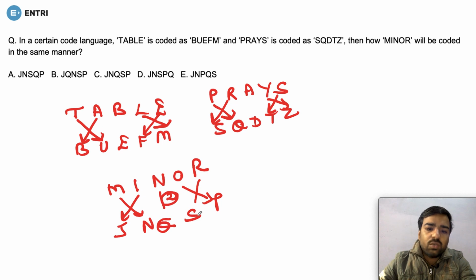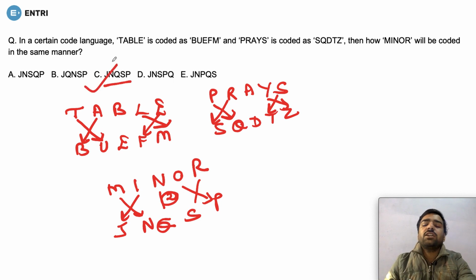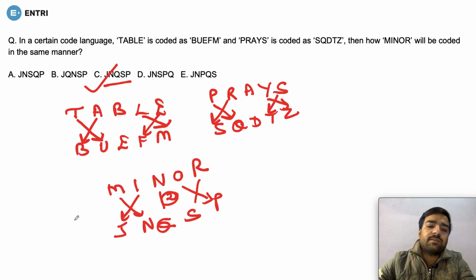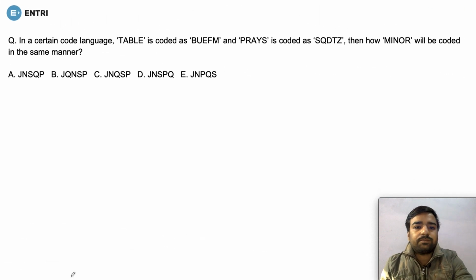So you can see that you have to leave two places here. So JNQSP, JNQSP. Yeah, this is matching, and hence option number C is correct. So just check the sequence order for these type of questions, that what is matching, and finally give your correct answer. So this is the correct answer. Fine. Let's move on to the next question.